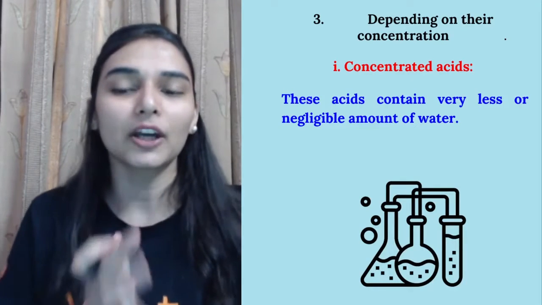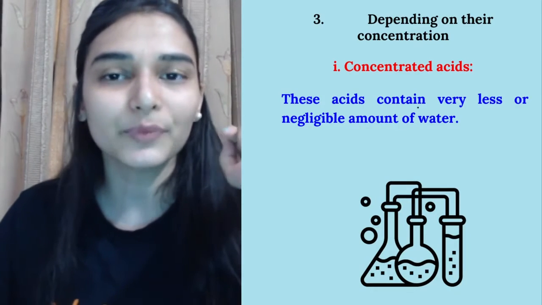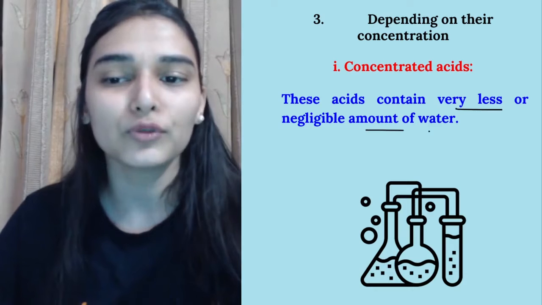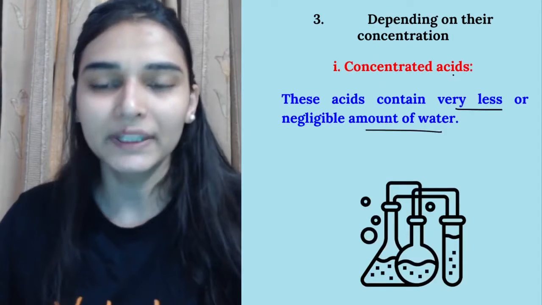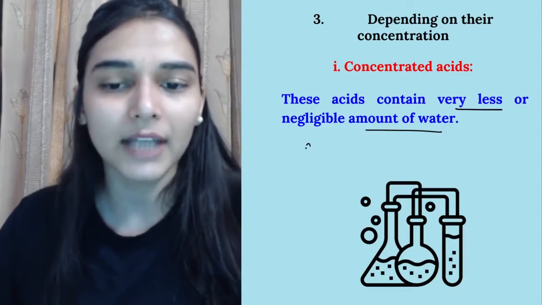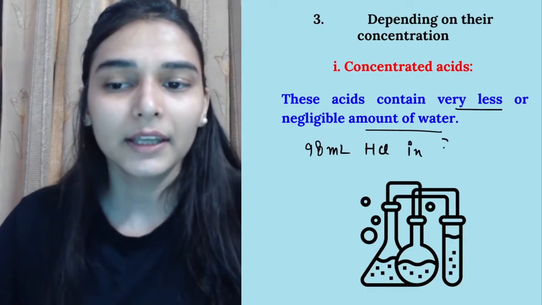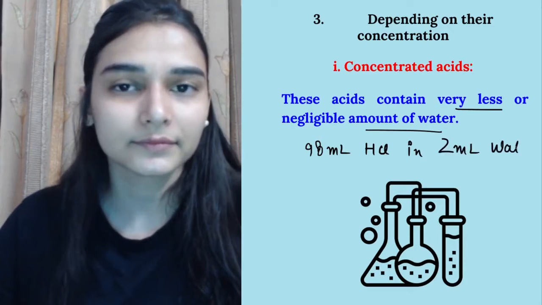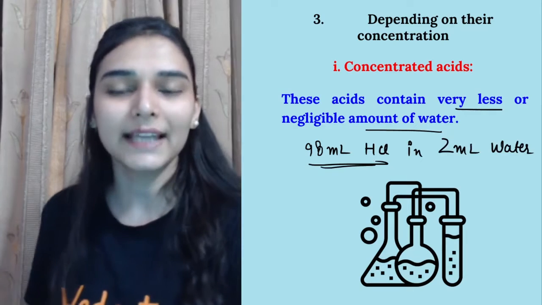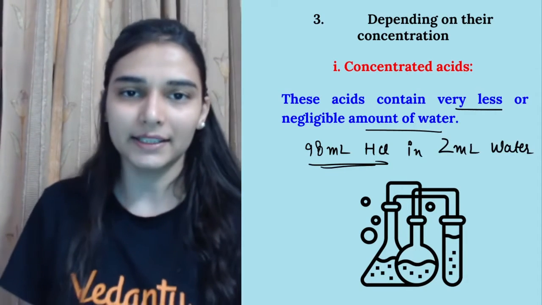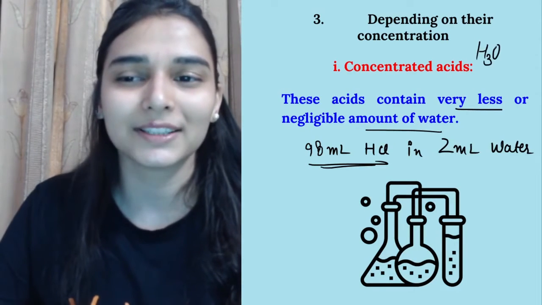Then the next is depending on the concentration. यहाँ पर we have concentrated acids. Concentrated acids में क्या होता है? They contain very less amount of water and more amount of acid. ठीक है? जैसे example ले लेते हैं, let's say I am having an aqueous solution of 98 ml of hydrochloric acid in 2 ml of water. So you can say the amount of acid is high, water is less. So ऐसे acid solutions को बोलते हैं concentrated acid. ठीक है? And they are having a very high concentration of hydronium ions.